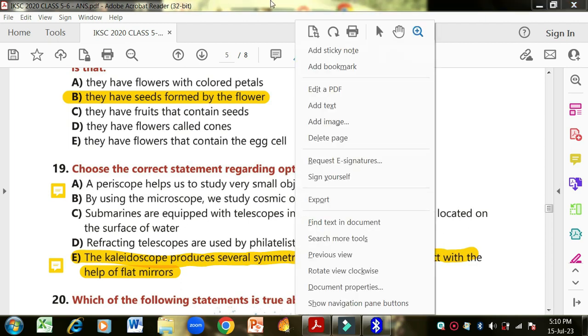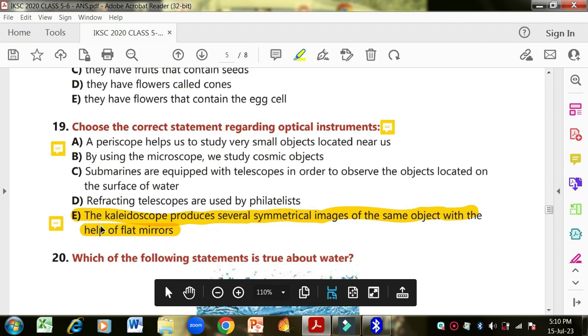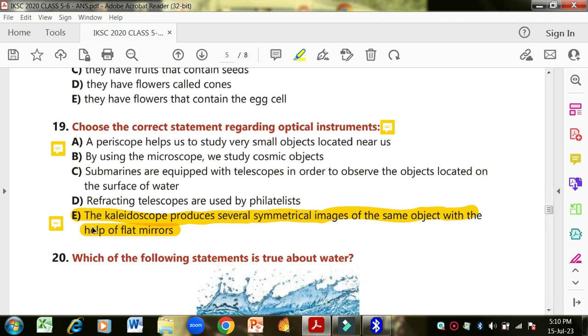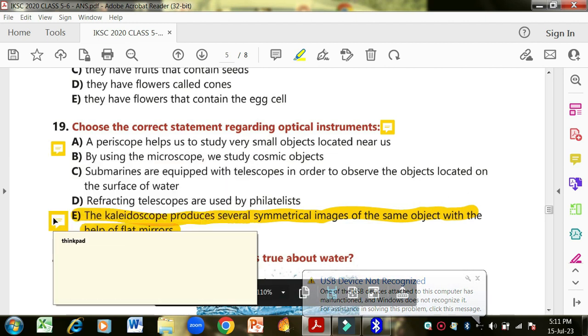Okay, number D is refracting telescopes are used by philatelists, and no. Then number E is the kaleidoscope produces several symmetrical images of the same object with the help of flat mirrors.